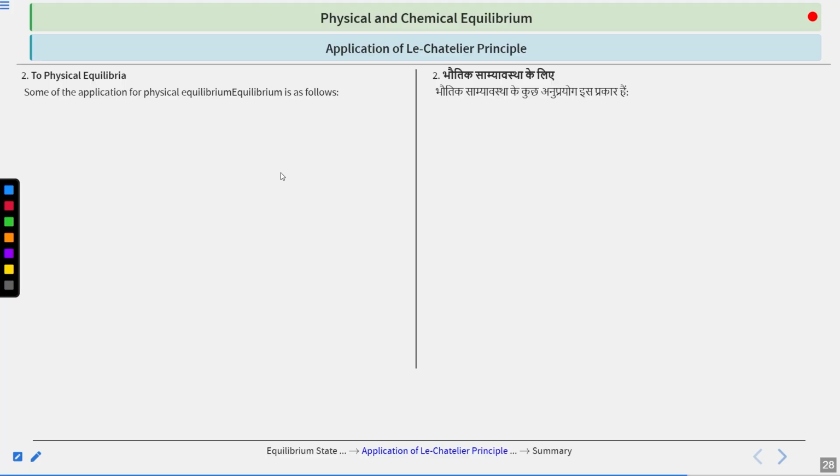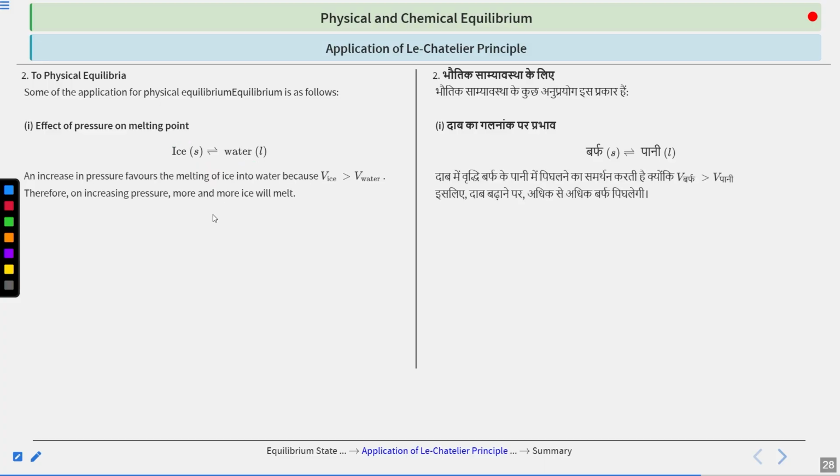Second, physical equilibria. Effect of pressure on melting point. Suppose this is an equilibrium between ice and water. If you increase pressure on ice, what will happen?